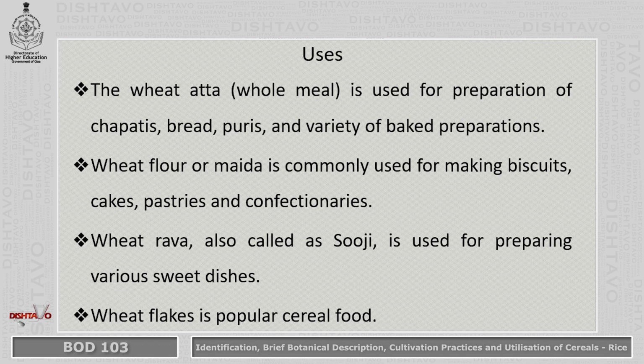We come to its economic value, or what we call uses. The wheat atta, whole meal as it is called, is used for preparation of chapatis, bread, puris and a variety of baked preparations. Wheat flour or maida is commonly used for making biscuits, cakes, pastries and confectionaries. Wheat rava, also called suji, is used for preparing various sweet dishes. Wheat flakes is a popular cereal food.